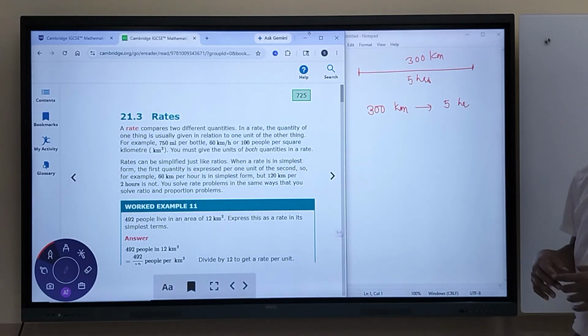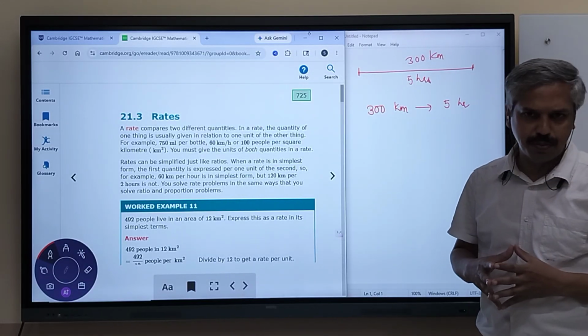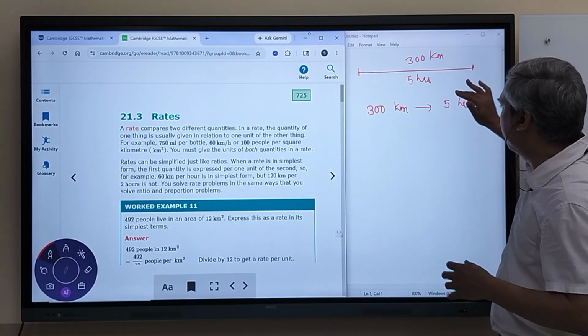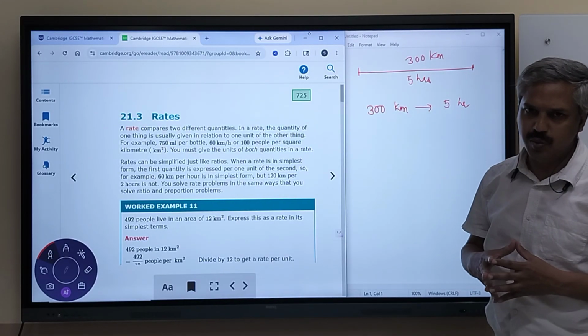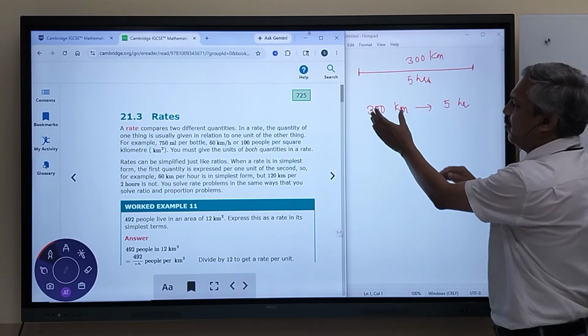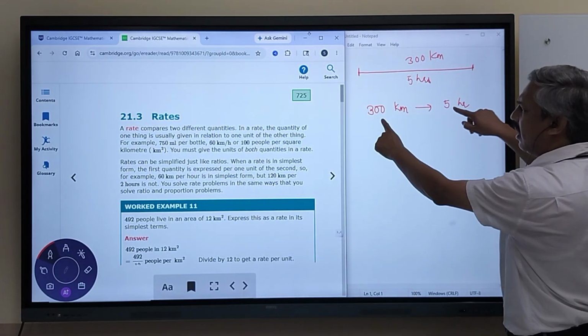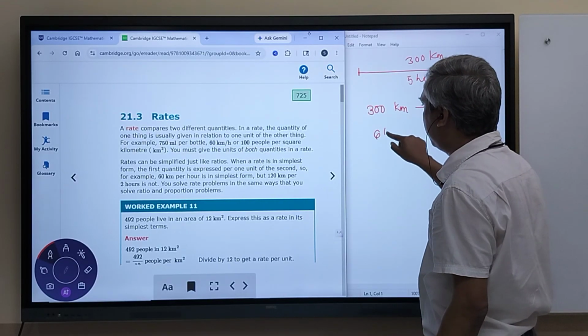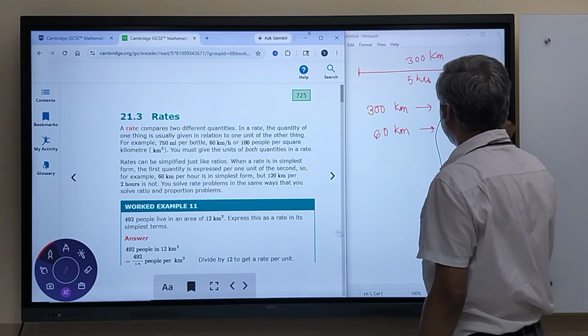We also understand that if the number of hours is reduced, then the distance will also be reduced proportionally. If the number of hours is increased, then the distance will accordingly increase. So what we do is we ask what will be the distance covered in 1 hour. If we divide this by 5, we get 60 kilometers in 1 hour.